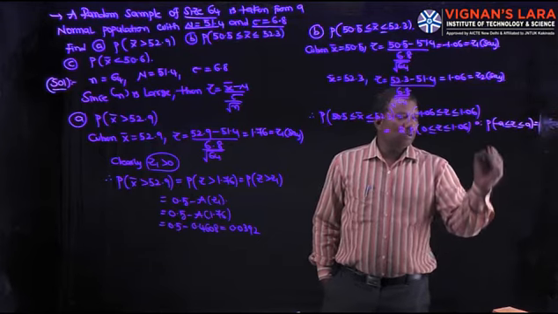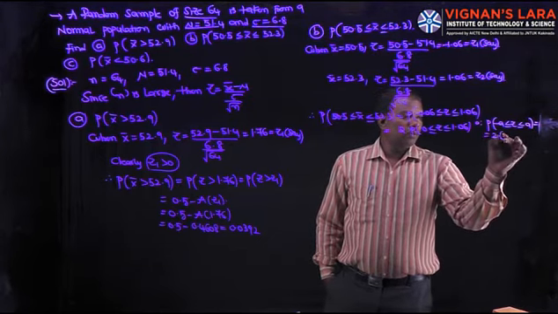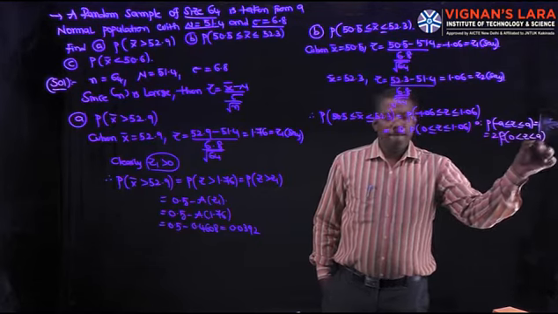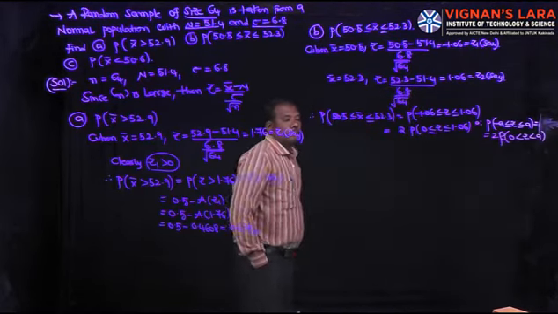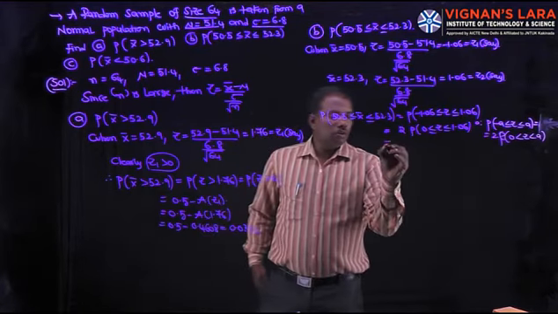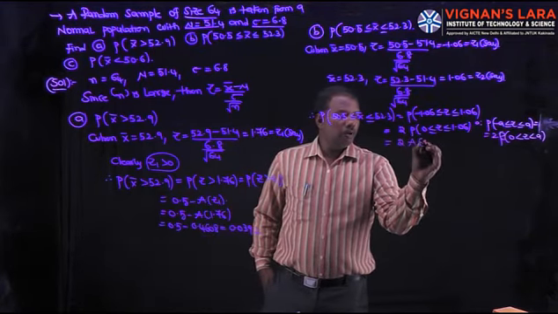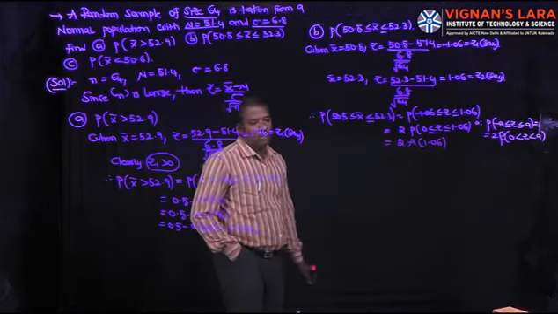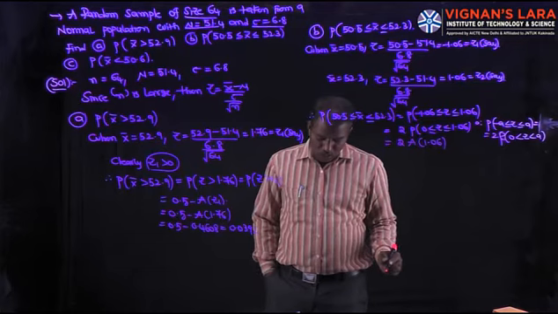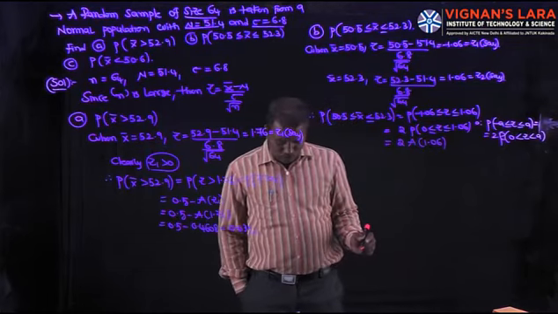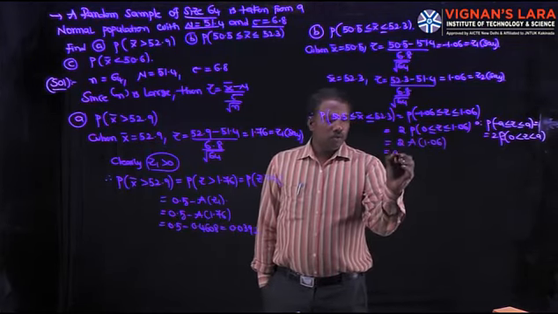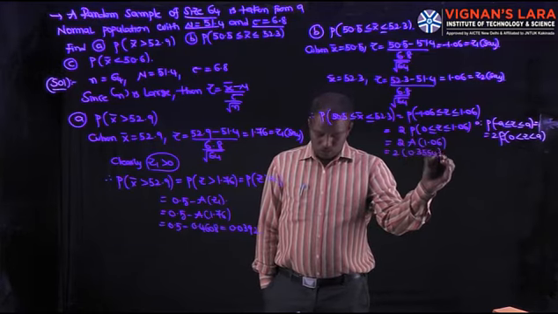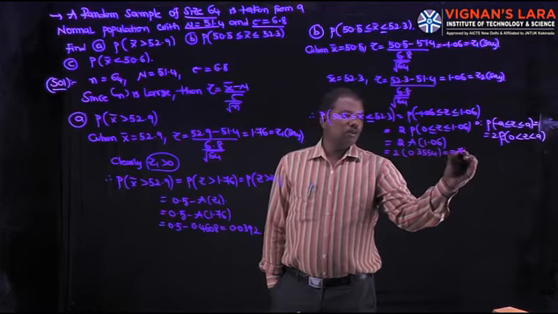This value is equal to 2 into P of 0 less than z less than a. This is equal to 2 into A of 1.06, that is, in between 0 and 1.06, nothing but A of 1.06. The A of 1.06 value is 0.3554, so 2 into 0.3554 is equal to 0.7108.